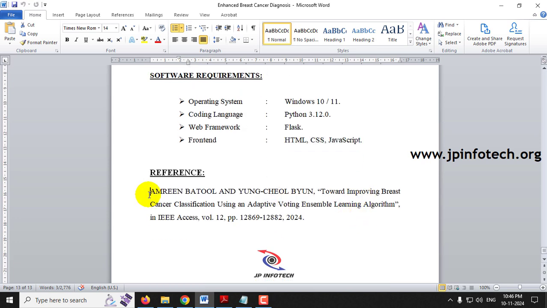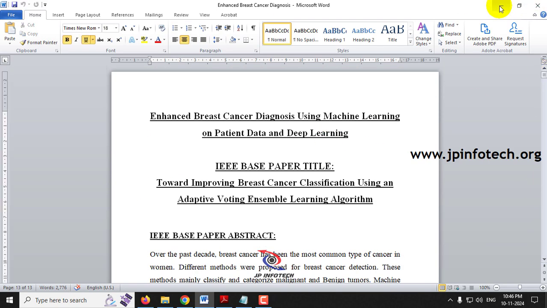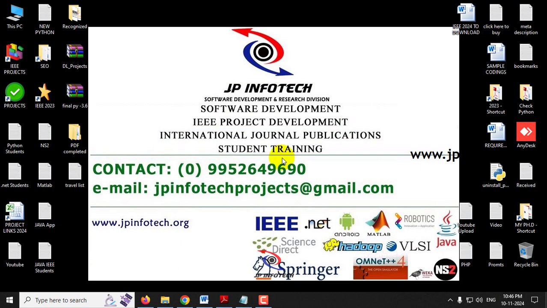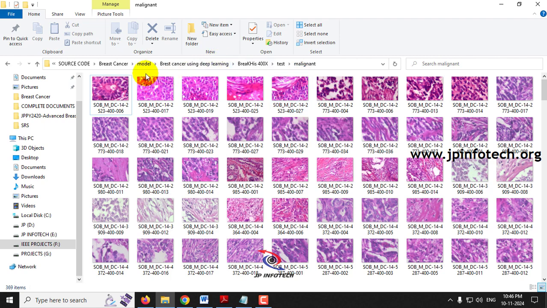So this is the reference of the IEEE base paper which I have shown you. Now let us see the execution of the project. Before execution, make sure that you have fulfilled the requirements mentioned in the requirements file, with the exact version of Python or the library installed.